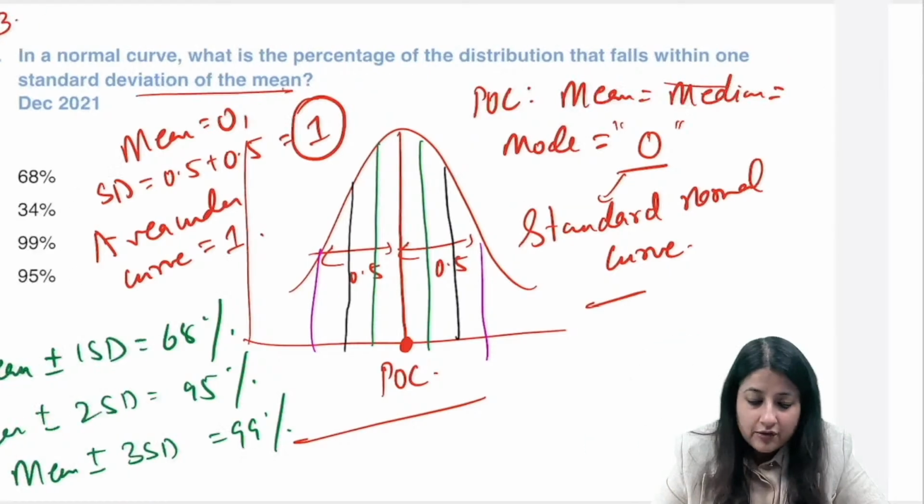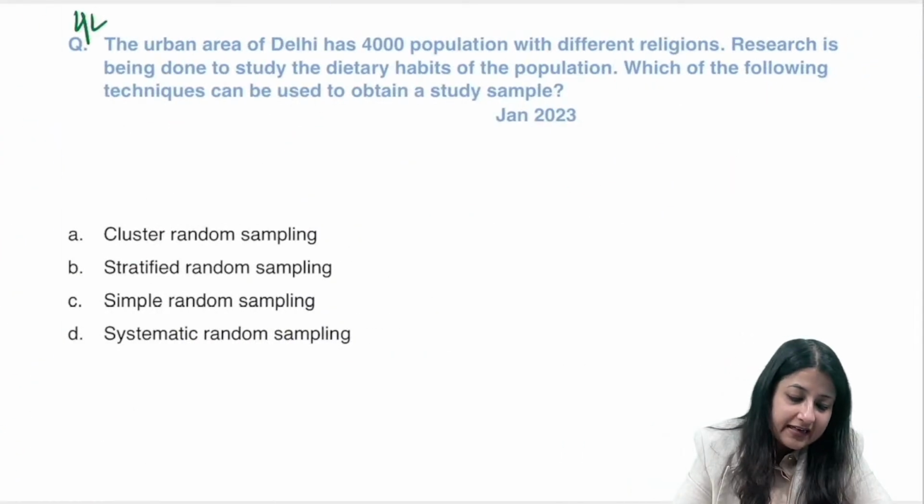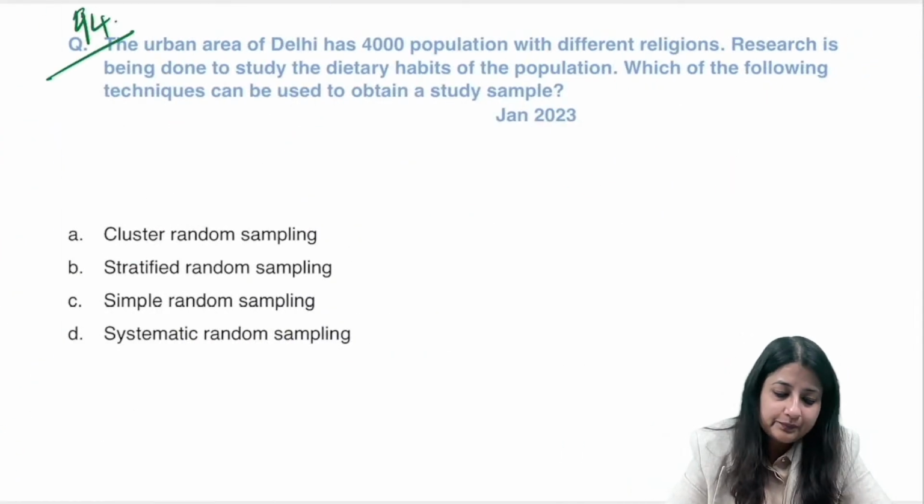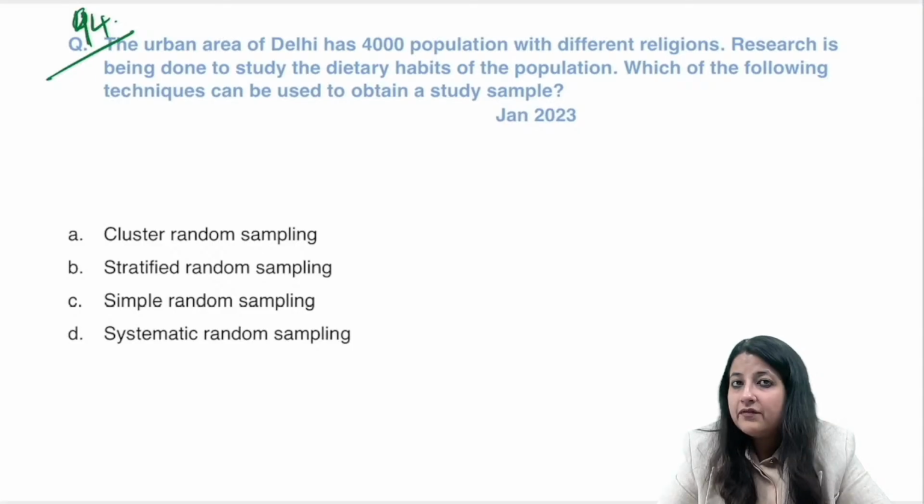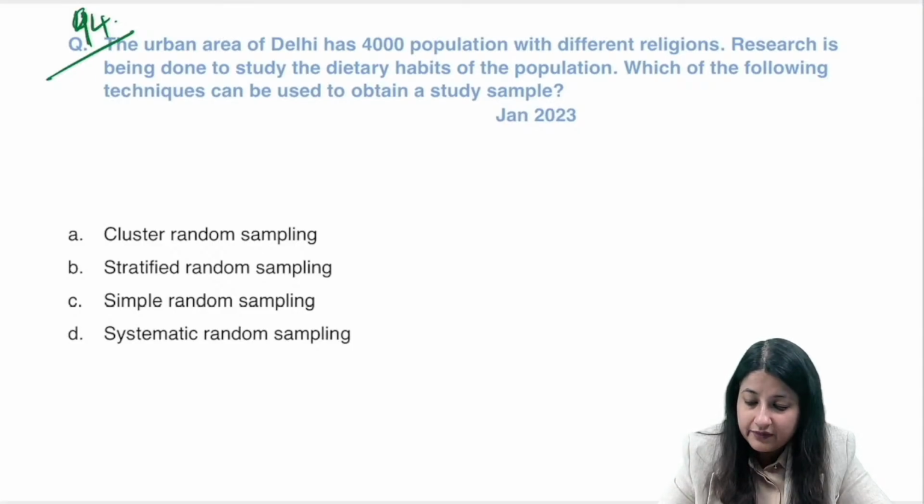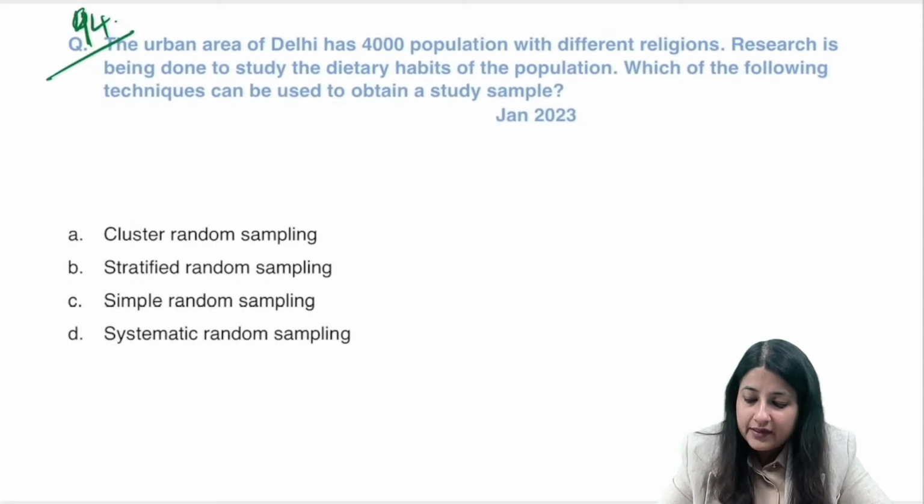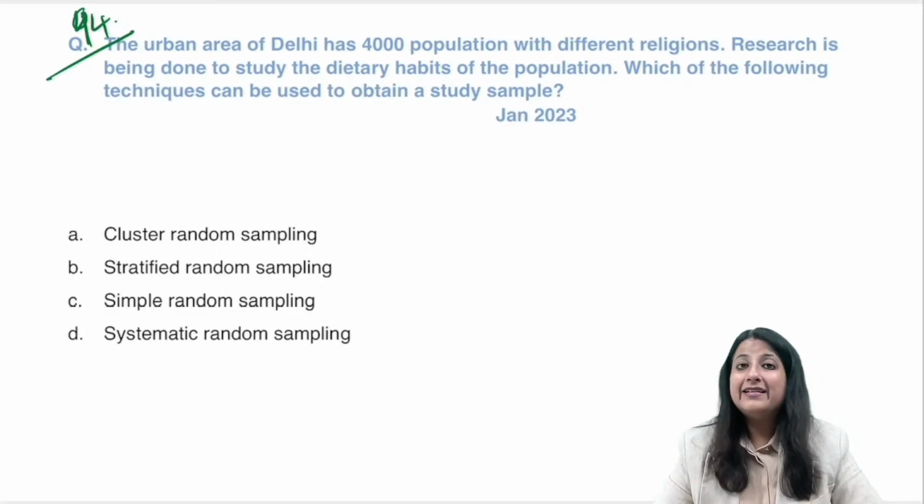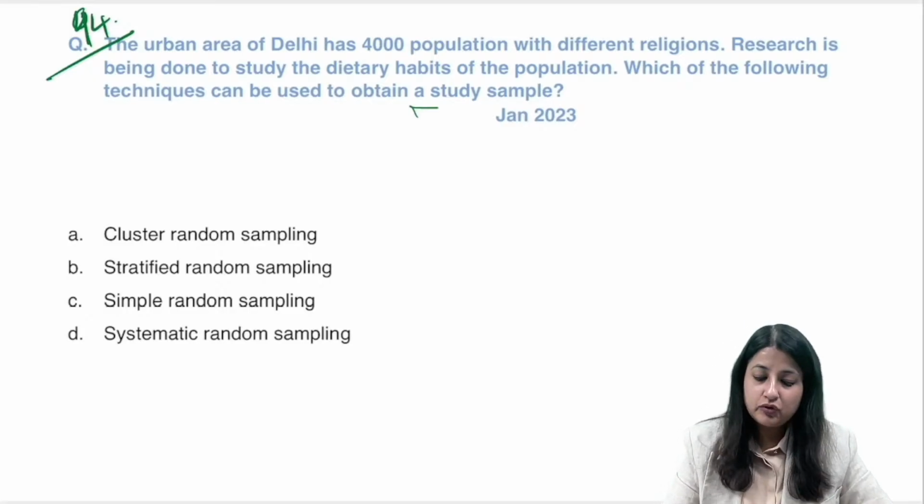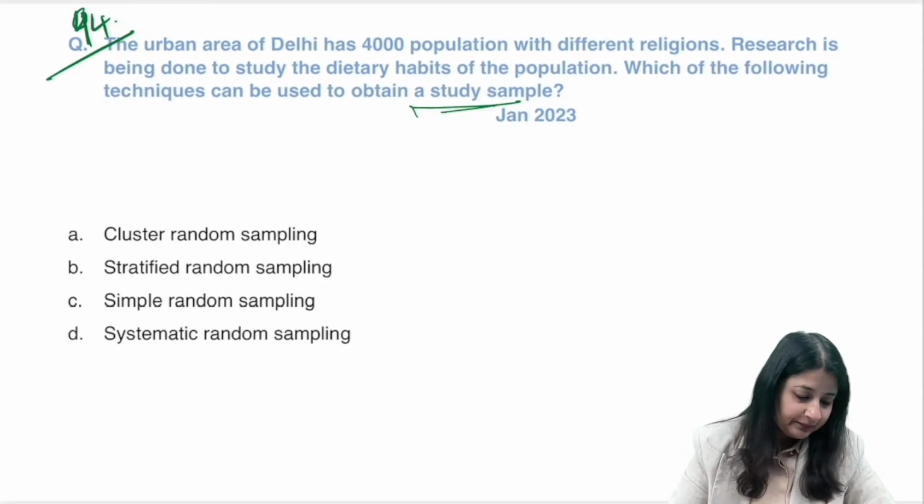All right. Coming to question number 94. Let's see if you can do it. An urban area of Delhi has 4,000 population with different religions. Now, research is being done to study the dietary habits of the population. Which of the following techniques can be used to obtain a study sample?